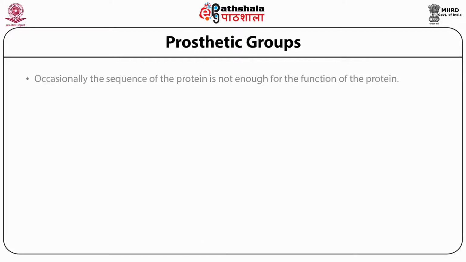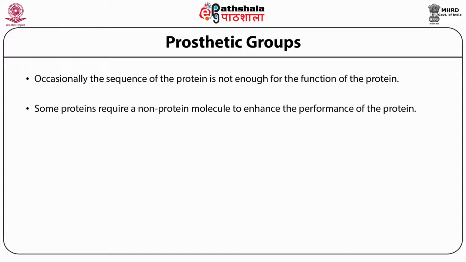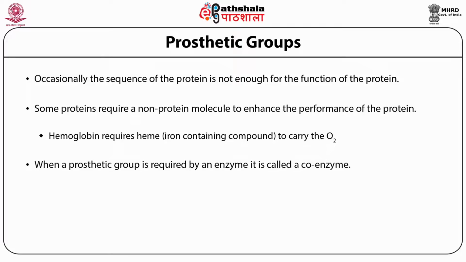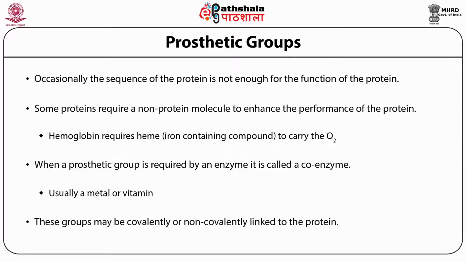Prosthetic groups. Occasionally the sequence of the protein is not enough for the function of the protein. Some proteins require a non-protein molecule to enhance their performance. Hemoglobin requires heme, an iron-containing compound, to carry oxygen. When a prosthetic group is required by an enzyme, it is called a coenzyme, usually a metal or vitamin. These groups may be covalently or non-covalently linked to the proteins.